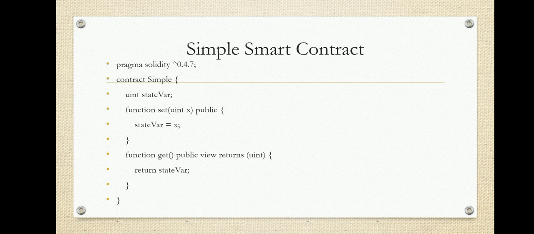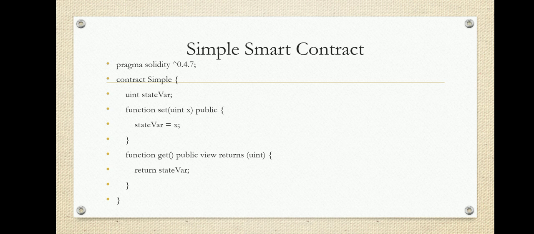Whenever you are declaring a function as a view, you cannot modify the state variable. You cannot modify the state variable, like we have a state variable x. Okay, so that we cannot modify whenever you are using a function as a view. Okay, so in the function get we are trying to read the value of the state variable. So this is one of the simple contracts that is written in solidity.